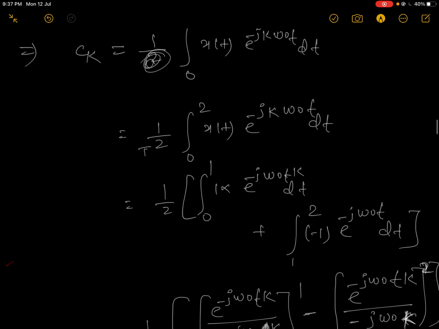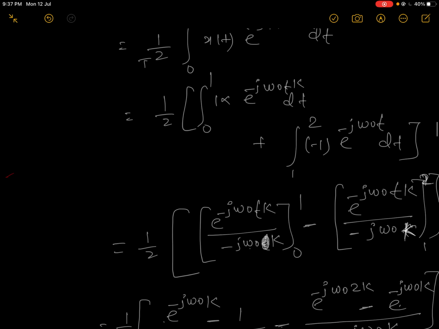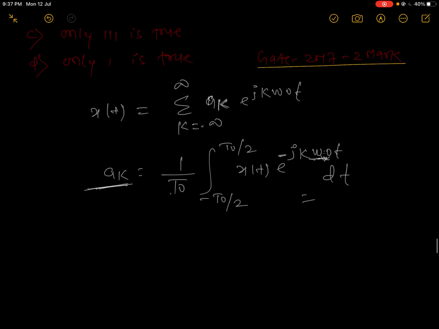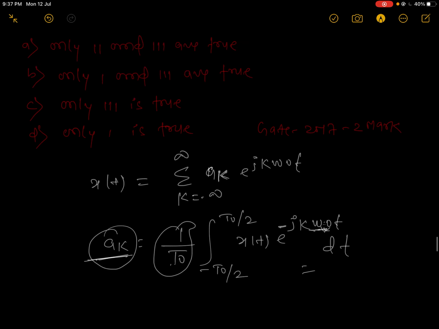This one is the T, and on the denominator side the omega also comes, so it is 2 pi upon T, then it will cancel out. So what is the meaning? The meaning is that a_k will not depend on your periodicity.